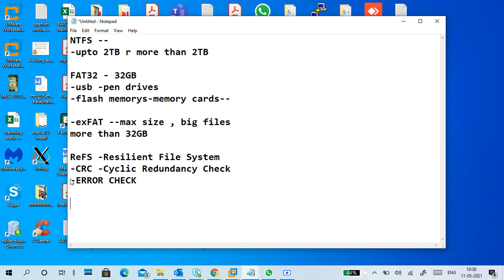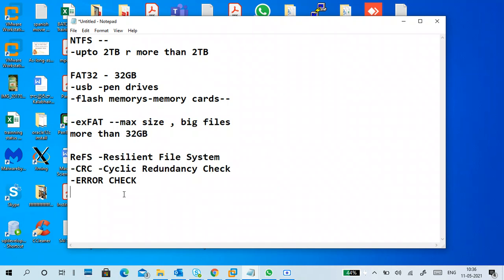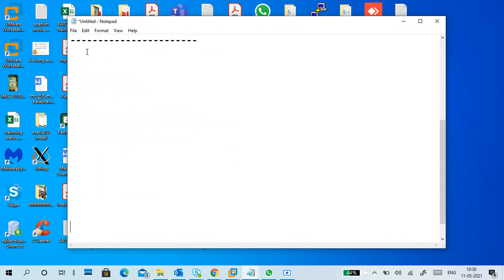So these are the file systems. In Windows, we use these two file systems extra. But anyway, NTFS is NTFS, so we must know the use of the other things in NTFS. Guys, tell me the NTFS features again.